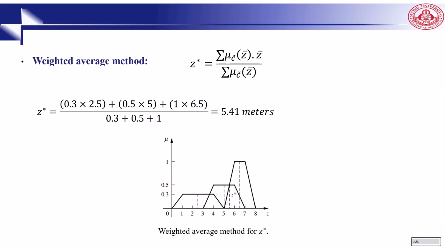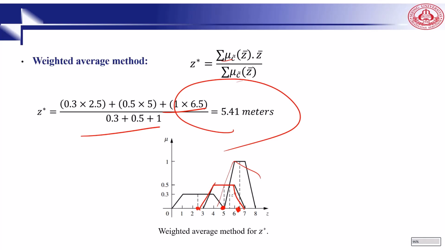This is the weighted average method, membership degree divided by this one: 0.3 multiplied by 2.5, the center, 0.5 multiplied by 5, because the centroid is here, and 6.5 is the center for this one, divided by this one, which gives you 5.41. Different, right? Different method.